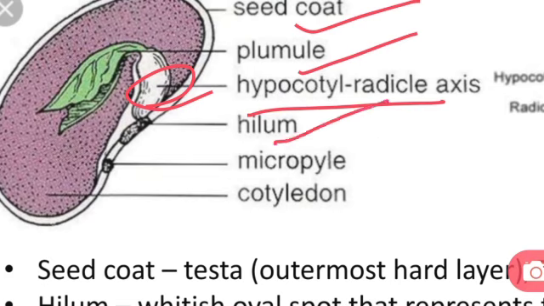Next is hilum. Hilum is the pale whitish structure which is present on the concave side of the seed, which represents the attachment of ovule to the ovary. Then comes micropyle. Micropyle is the point where the pollen tube enters the seed. And the last one is cotyledon. As you know, cotyledon helps in storing food.